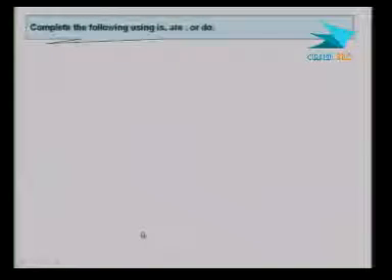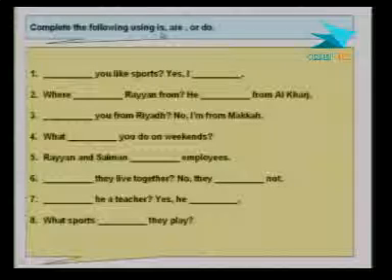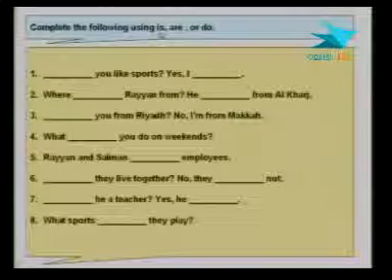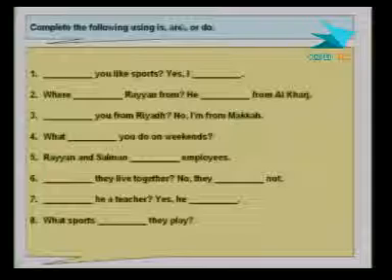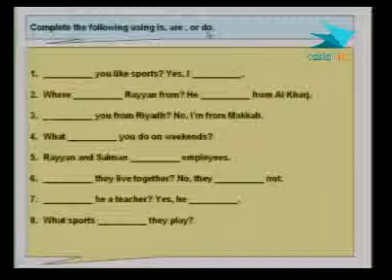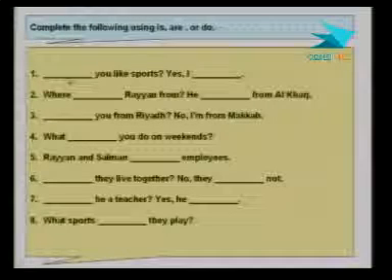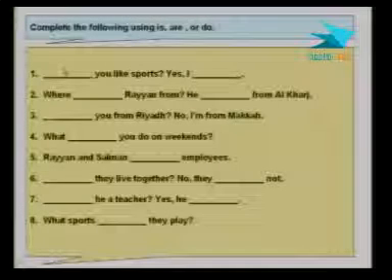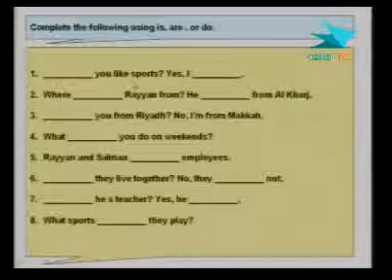And the next exercise here is: complete the following using is, are, or do. Okay, so we need to use either is, the verb be; are, the verb be; or do. Now, notice that we have a blank space here. We want to basically complete this question. Read it. It's a question.